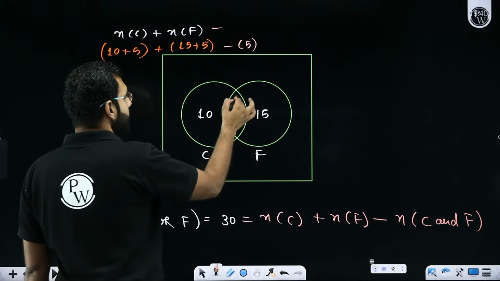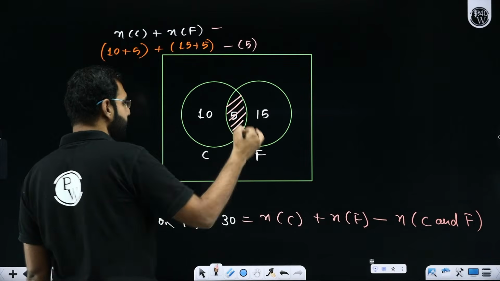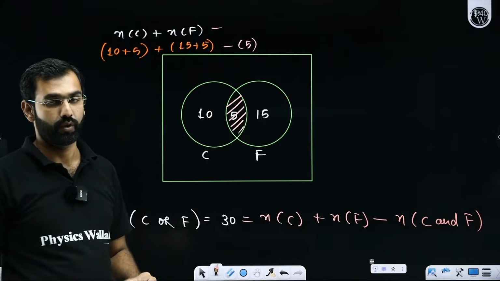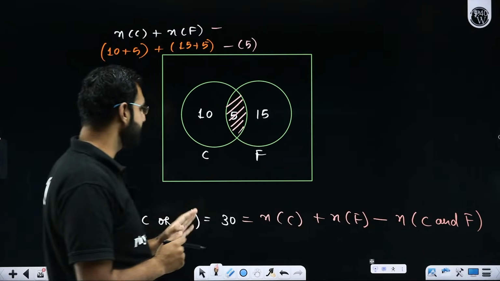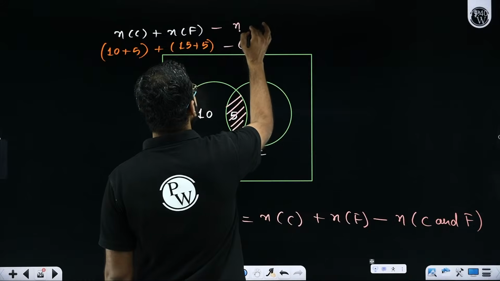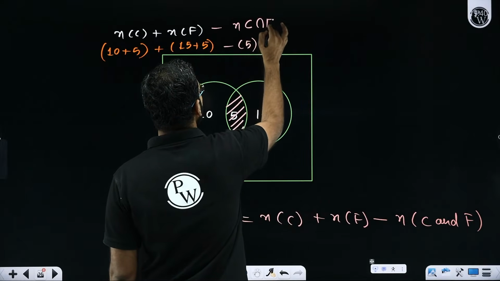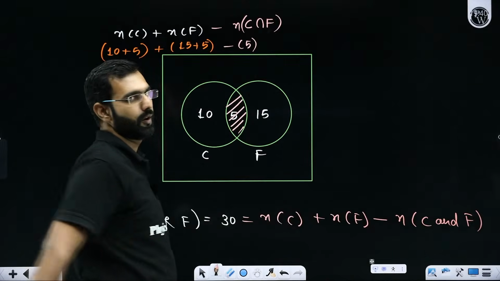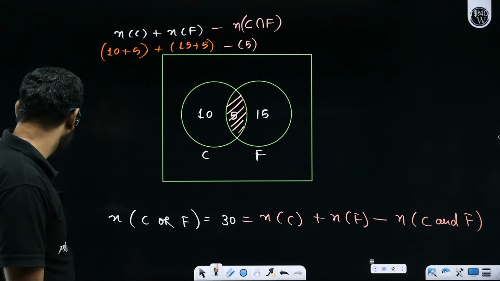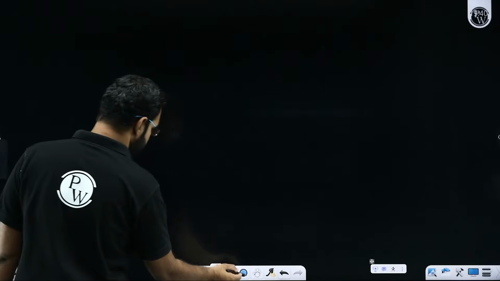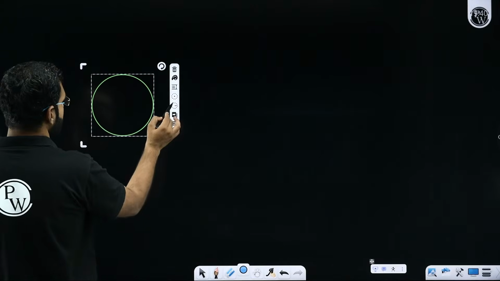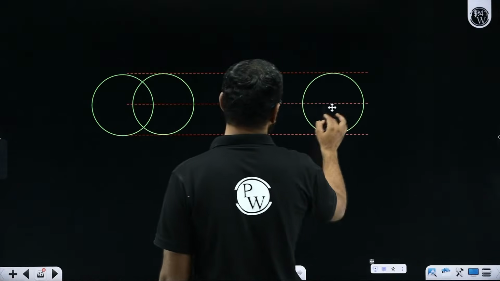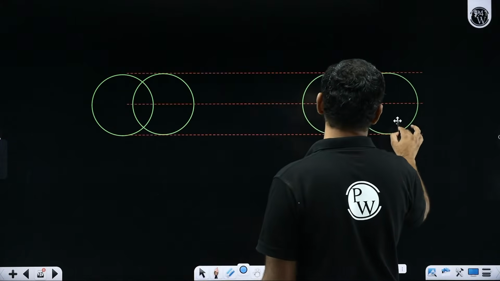Now what is this 5? This 5 over here is called intersection, the common part. So this intersection is denoted by an inverted U, C inverted U F, intersection of cricket and football. What did I say? I said two things. Which two things, sir? If I have two sets, I can perform certain operations on those sets. So what kind of operations can you perform?